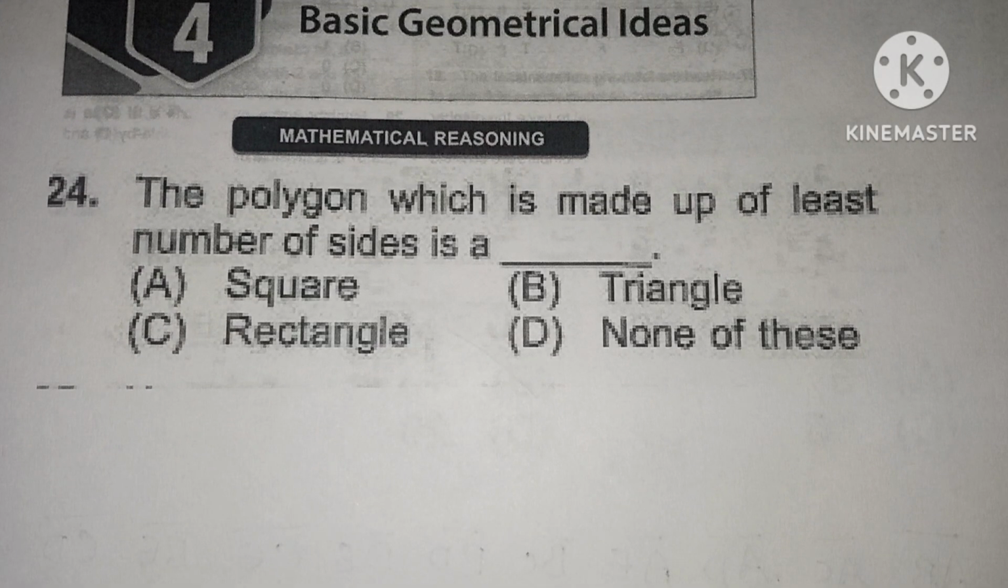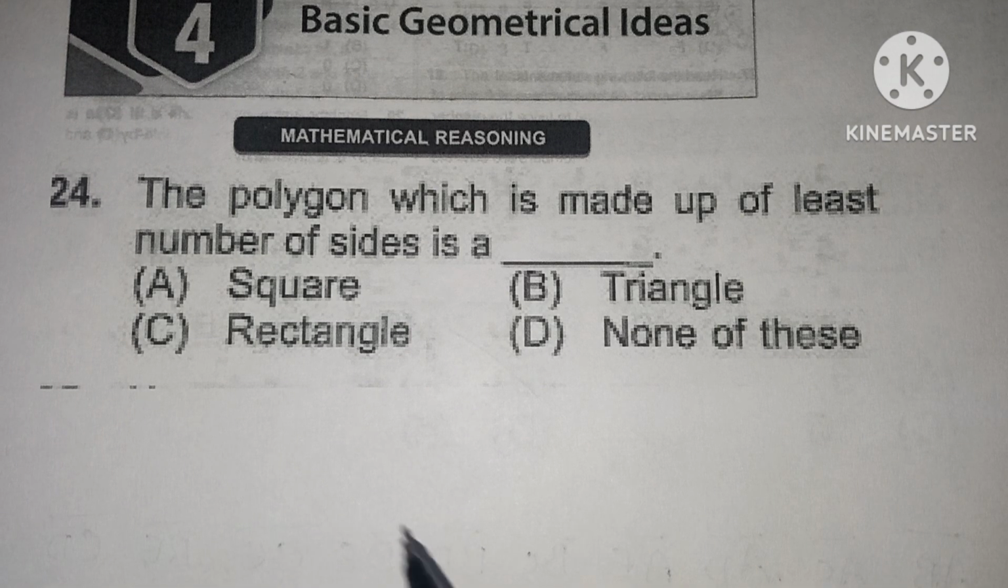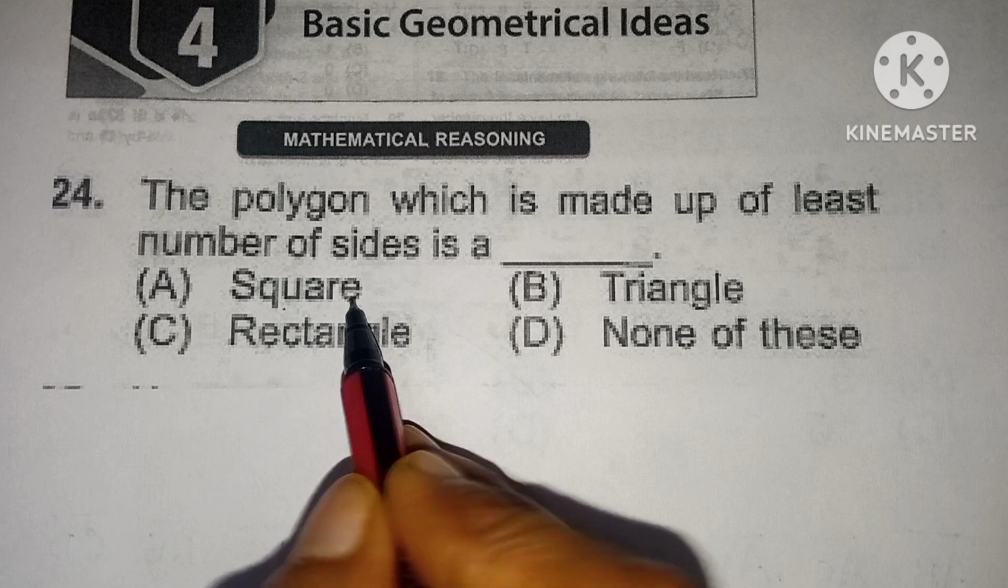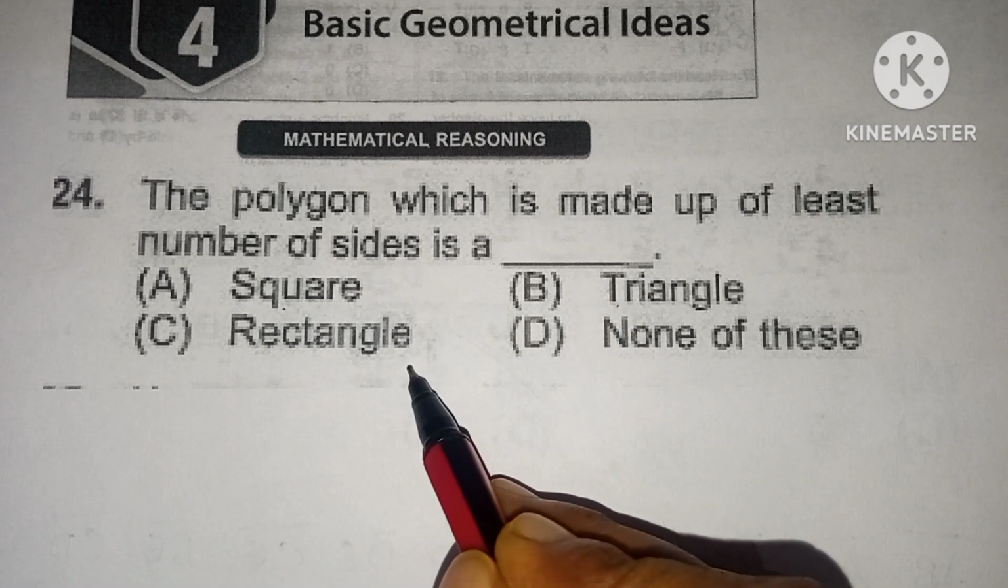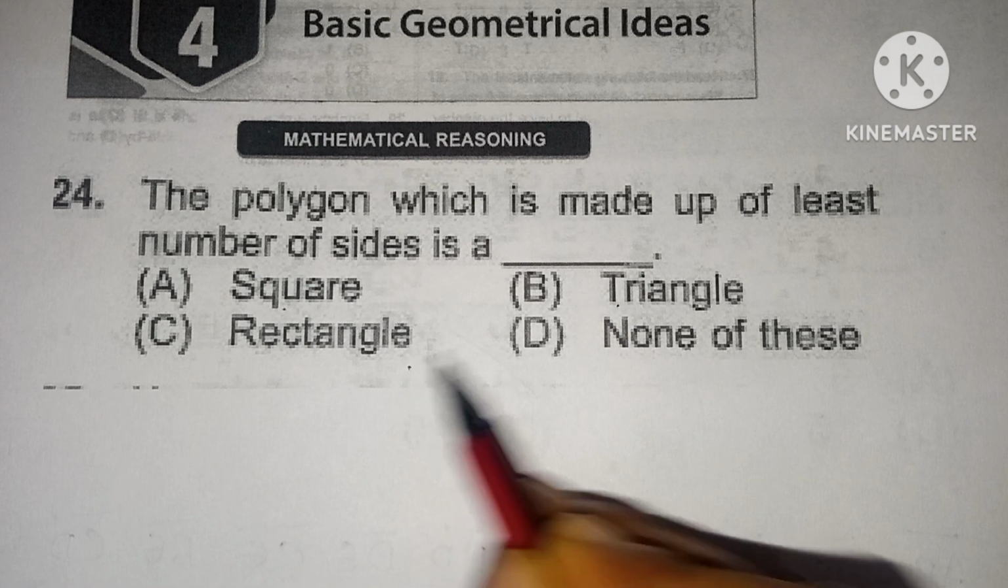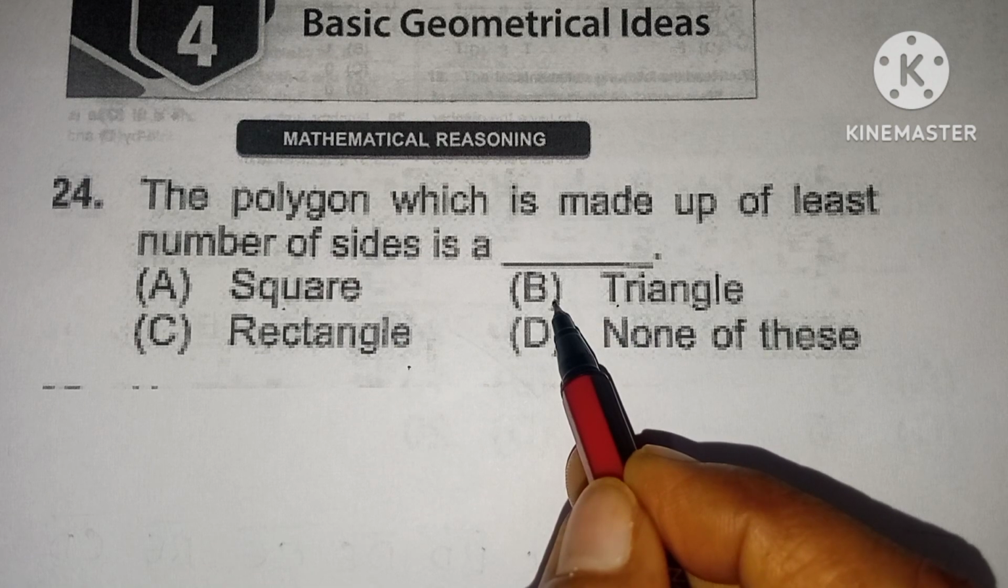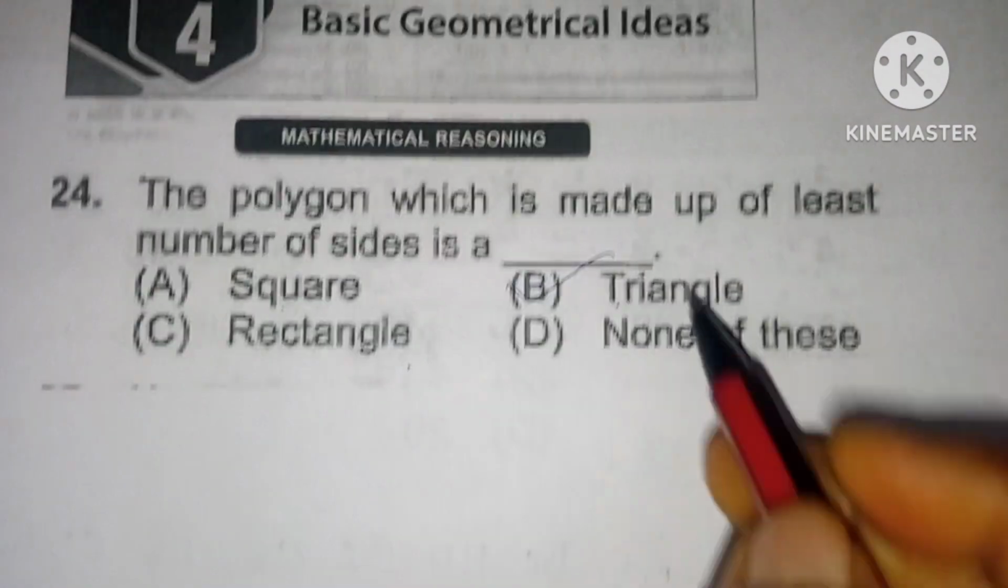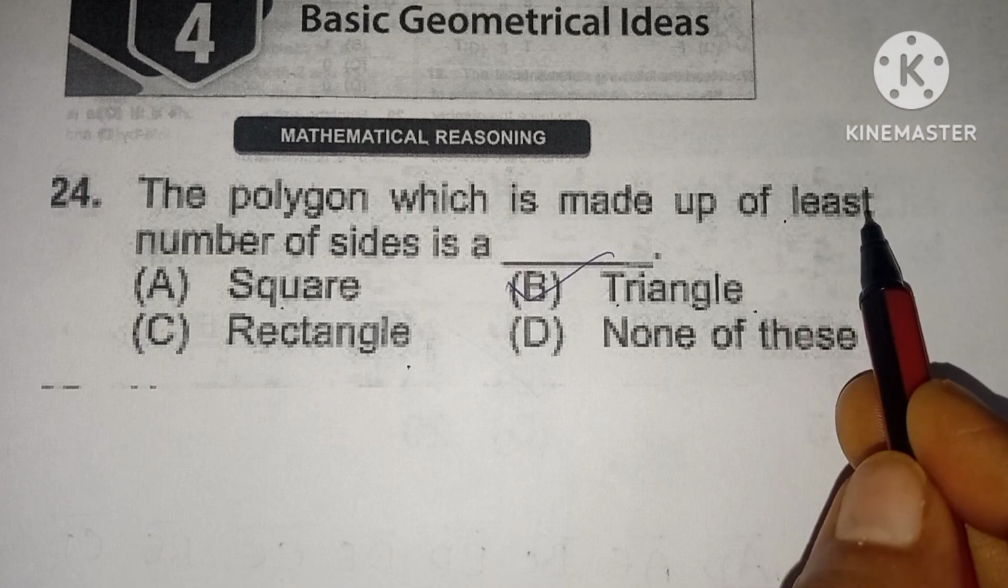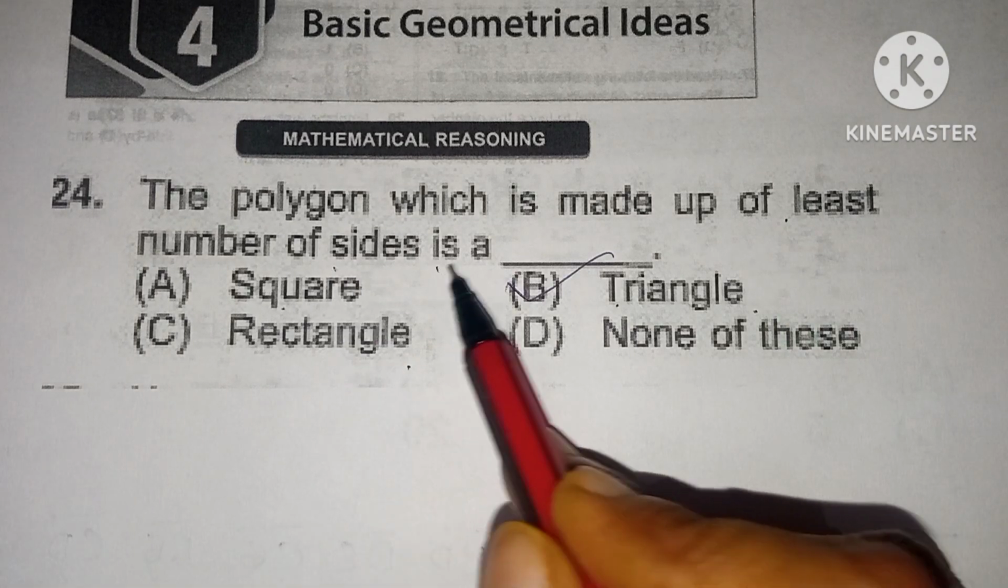24th question. The polygon which is made up of the least number of sides is. A polygon is a closed figure. It does not have any curved sides. A square has 4 sides, a triangle has 3 sides and a rectangle has 4 sides. So option B is the correct one. It has 3 sides, which is the least number of sides.